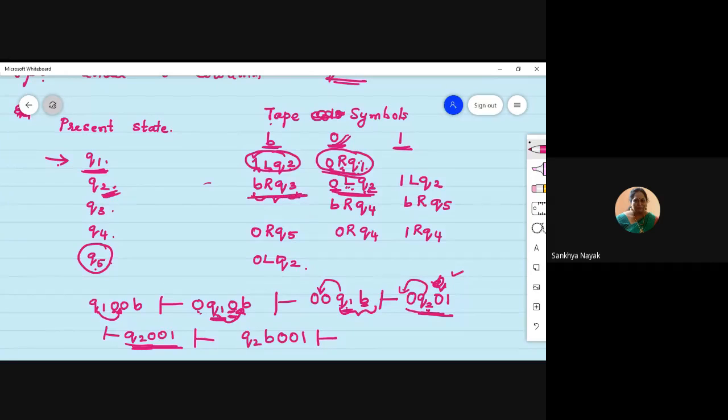Next, Q2 on blank. Q2 on blank is this. Again, see, blank is unchanged. You move towards right side and go to state Q3, right? So blank is unchanged. You move towards right and make the state as Q3, okay? And remaining things remain same.